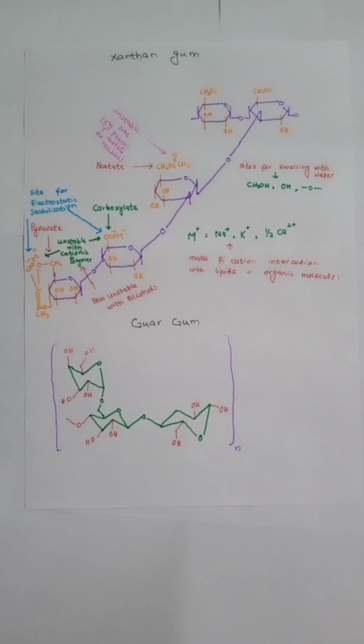Pi bond is in fact one of the bond in double bond, and most of the lipophilic substances contain double bond, due to which xanthan gum makes interaction with the double bond through its cation, and pi-cation interaction is very strong interaction. It is 4 to 10 times stronger than the hydrogen bonding, due to which when pi-cation interaction is formed, it captures the system very strongly and entire system is stabilized.